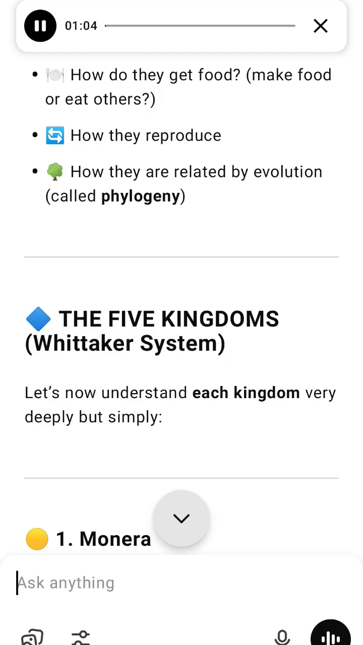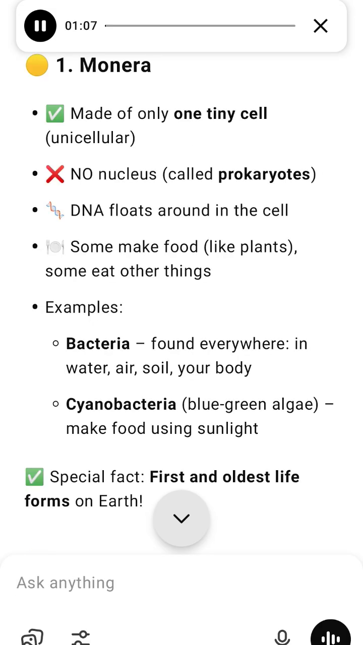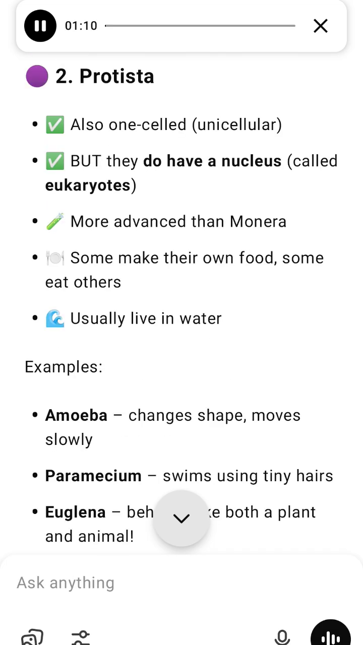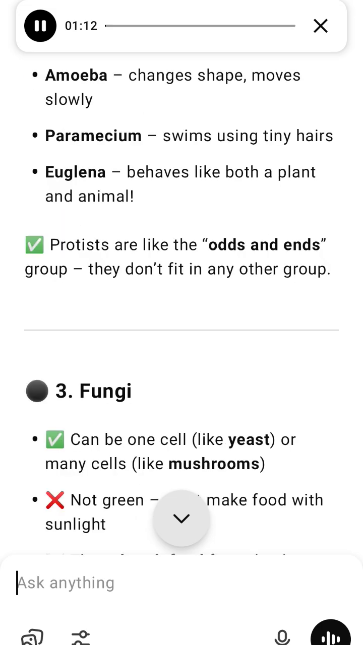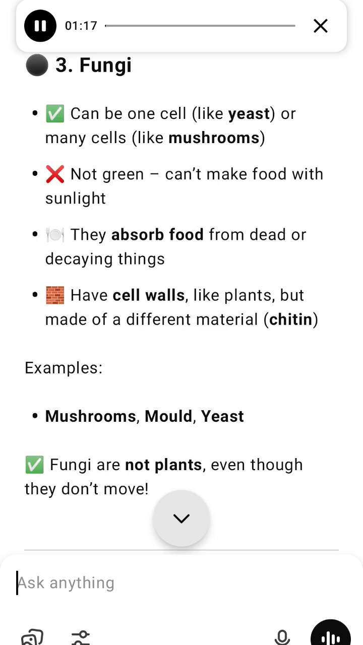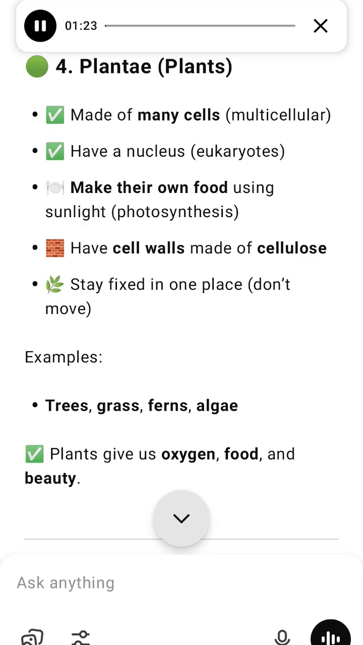These 5 are: 1. Monera, tiny simple organisms with no nucleus, like bacteria. 2. Protista, small simple organisms with a nucleus, like amoeba and algae. 3. Fungi, like mushrooms, which absorb food but don't photosynthesize. 4. Plantae, all plants that make food by photosynthesis. 5. Animalia, all animals that eat other organisms and move.